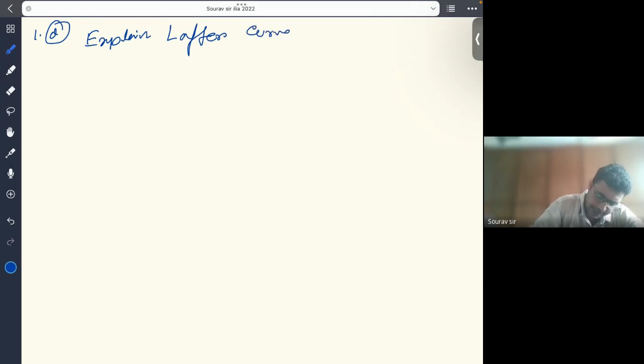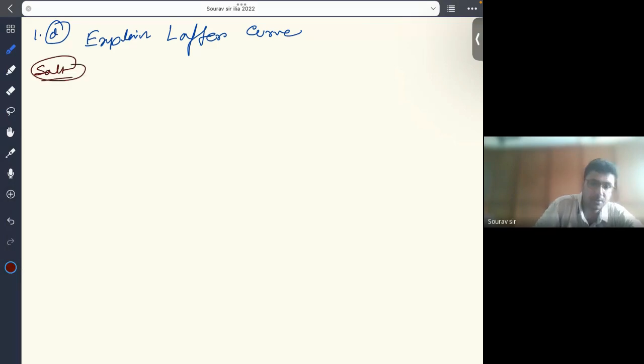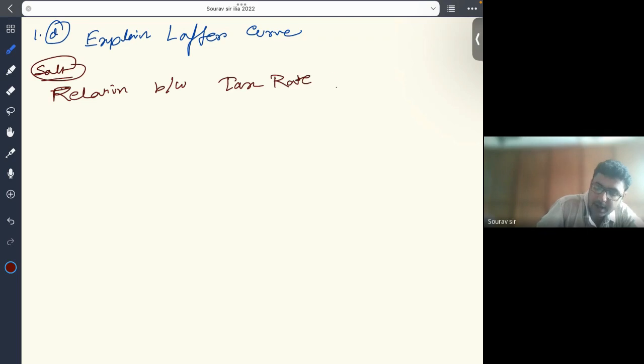The question is: explain the Laffer curve. Okay, so the Laffer curve is a theoretical representation of the relationship between tax rates and tax revenue. The relationship between tax rate and tax revenue is explained by the concept of the Laffer curve.